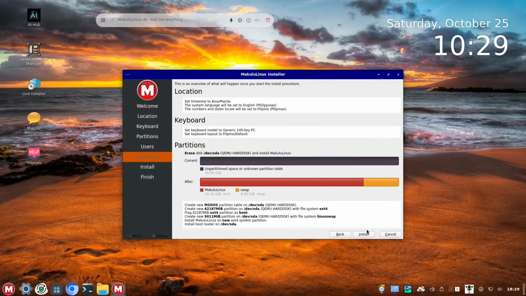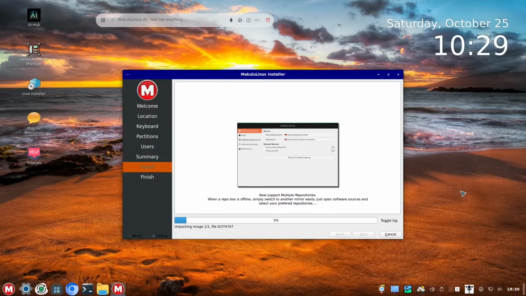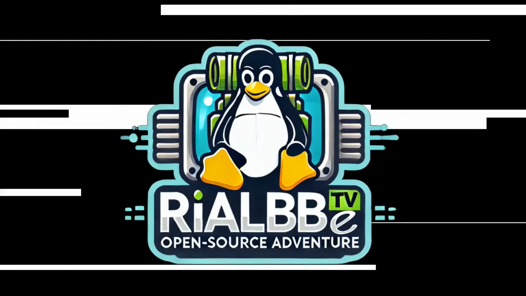There is a summary right here, so everything is all set. Let's click install and let's wait until it reaches 100%. Then I'll get back to you for the initial boot. And do we have a welcome page? Let's see after this installation.